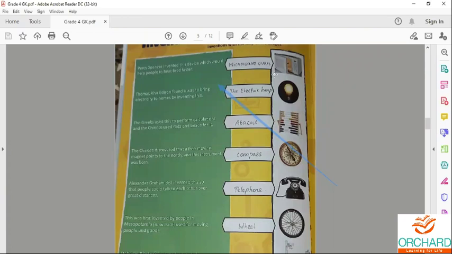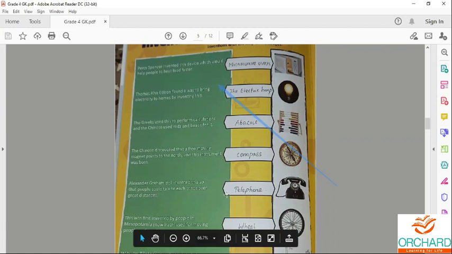Third one is abacus. It is called a counting frame. The Greeks used this to perform calculation. Later, the Chinese used rods and beads for it. Next one is compass. It's an instrument or a device used to find the direction.